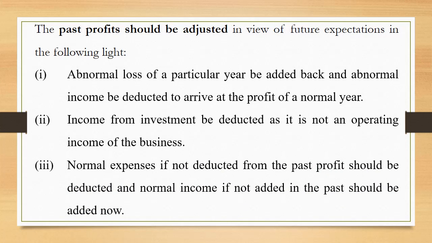And normal income has to be added if not added in the past. So these are the adjustments which we need to take care. One is regarding the abnormal losses. Abnormal losses will be added back. Abnormal incomes will be deducted. Income from investments will be deducted. Normal expenses will be deducted and normal incomes will be added.